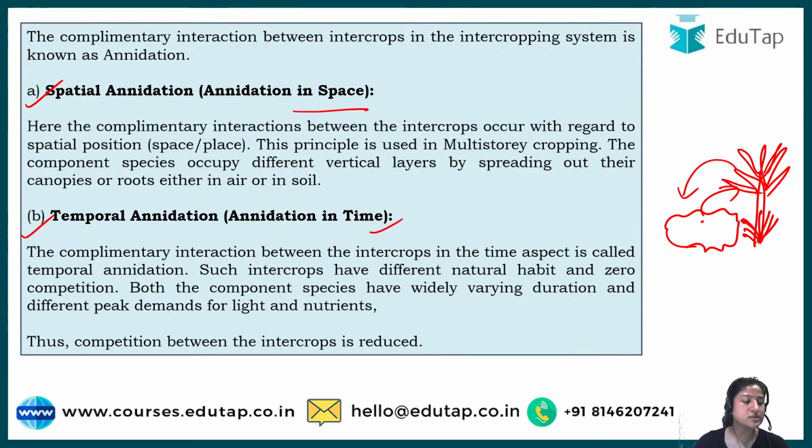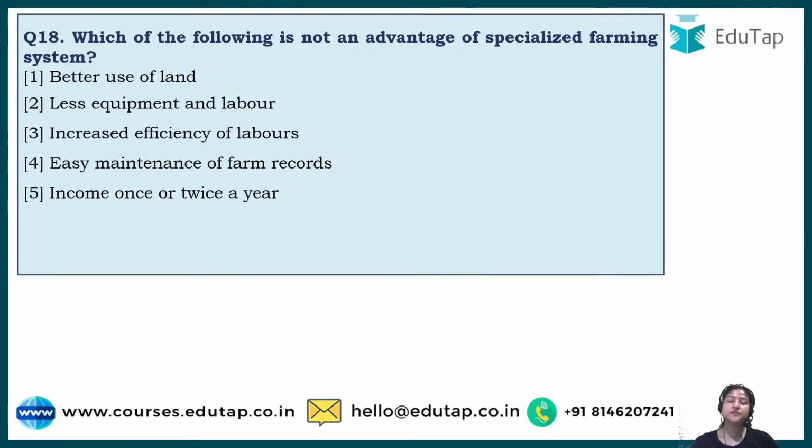Now we'll go to the next question, and the next question says, which of the following is not an advantage of specialized farming system, and you have to guess the correct answer to this.